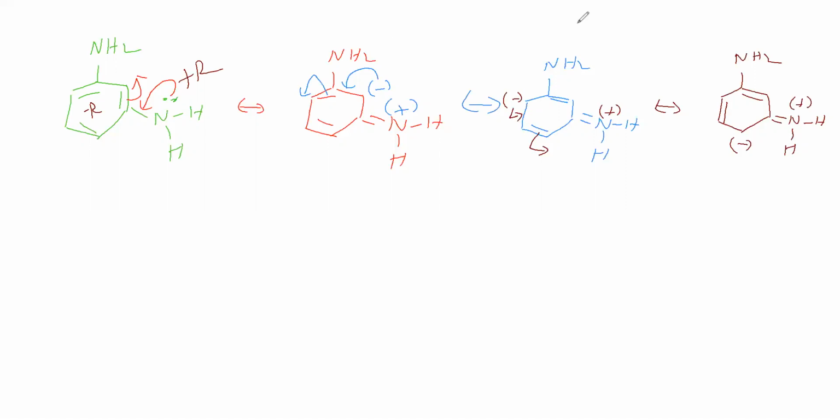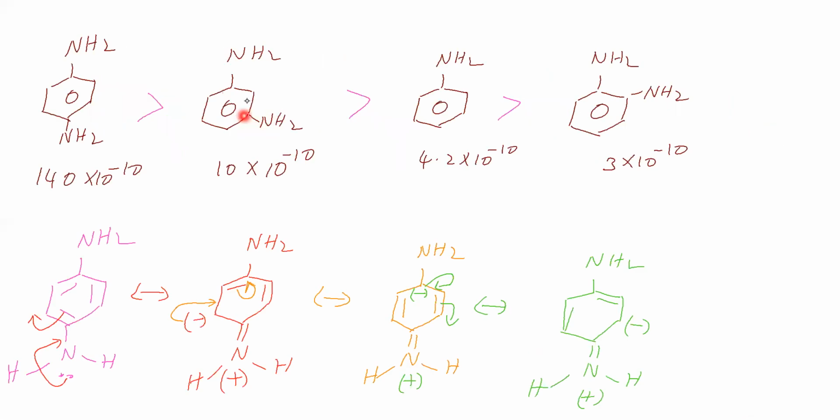Now here, this NH2 is an electron donating group, which means it is activating the phenyl ring by donating electron cloud. Therefore this nitrogen gets higher electron density. We can say that due to this amino group the phenyl ring gets higher electron cloud density. Therefore the lone pair density is more when compared to this nitrogen, and so this basic strength is more when compared to this nitrogen.